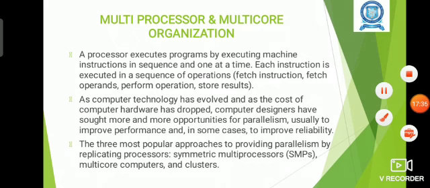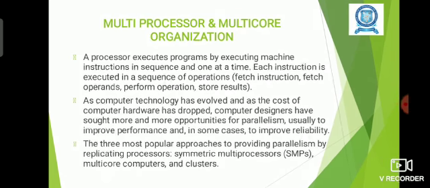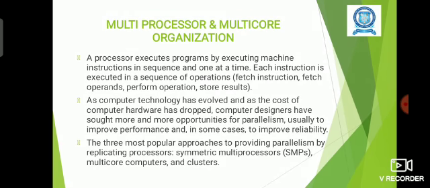Now we are going to see the topic multiprocessor and multi-core organization. Multiprocessor means: normally with a single processor system, the processor can execute the instructions one at a time, isn't it? The instructions will be executed in a sequential fashion. Each instruction will be executed one at a time, so to improve the parallelism, the computer designers tried to improve it.